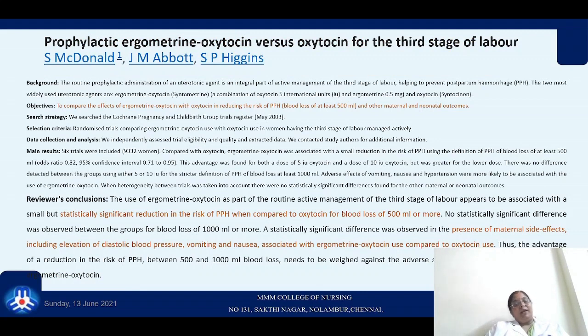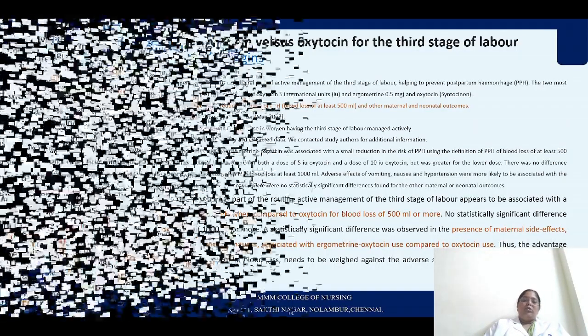Another study conducted by S. McDonald, J. M. Abbott, and S. P. Higgins, a prophylactic comparison of ergometrine and oxytocin on PPH, states that there is no difference between these two drugs in efficacy and blood loss, but maternal side effects, including high blood pressure, vomiting, and nausea, are associated more with ergometrine compared to oxytocin. Therefore the advantage of risk reduction of PPH along with the others has to be clearly weighed before we choose between ergometrine and oxytocin.